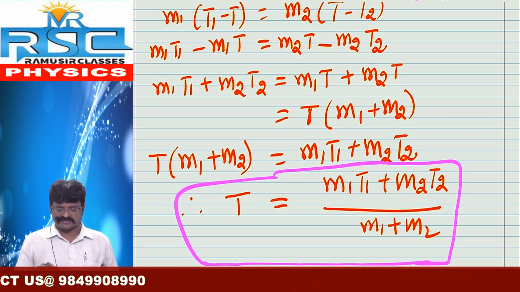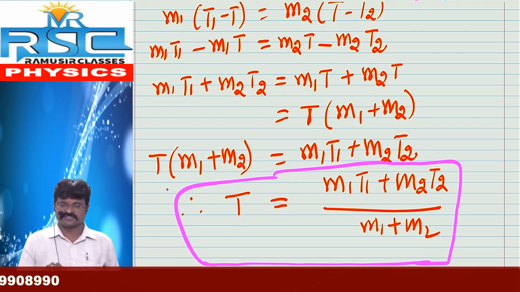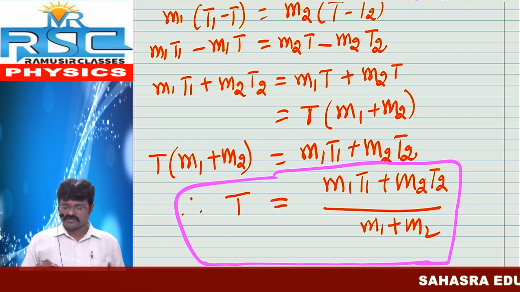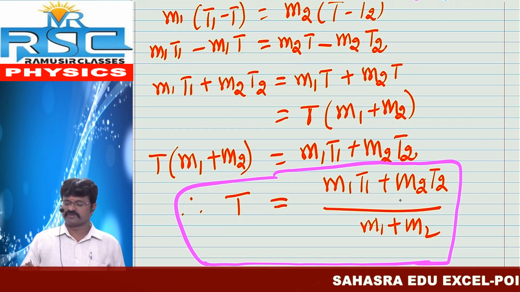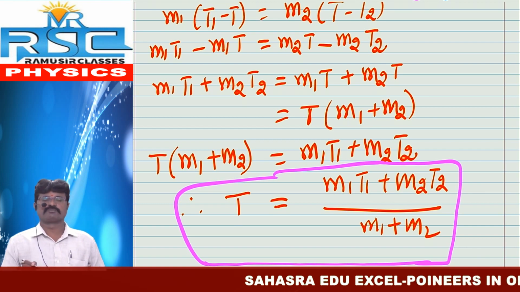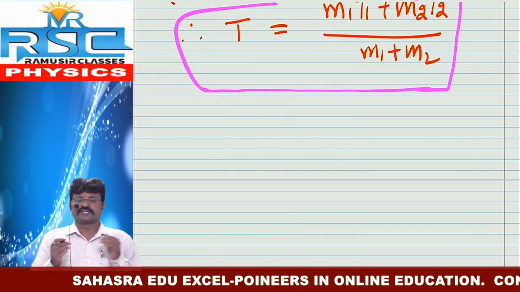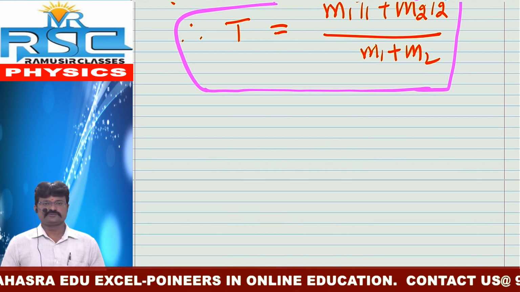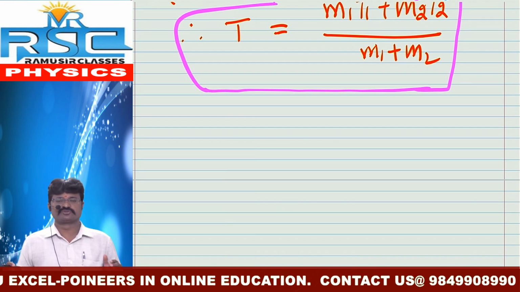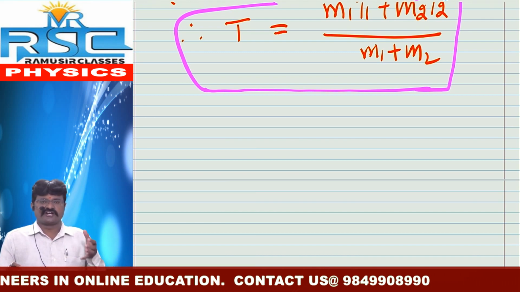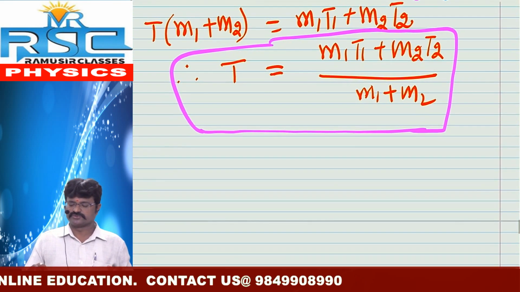Next, what do we want to find? We want to find the resultant temperature. So T into (M1 plus M2) is equal to M1 T1 plus M2 T2. Finally, capital T is equal to M1 T1 plus M2 T2 by M1 plus M2. This is the most important formula. Then what is the use of this formula? Okay sir, we already derived and achieved this formula, then what is the use of it?